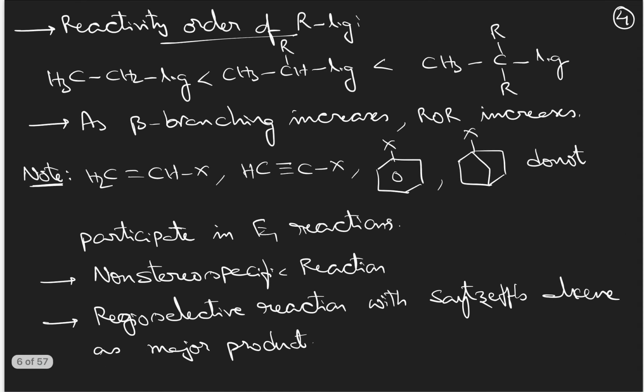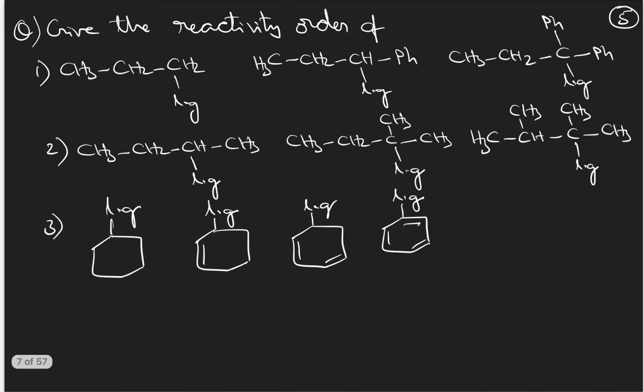Next, it is a regioselective reaction. Already we have discussed, if a double bond can form on the left side and also on the right side, that is with a greater number of alkyl substituents and with a lesser number of alkyl substituents, generally the alkene with more alkyl substituents will be formed as the major product. That is, Saytzeff's alkene will be formed as the major product. Then I have given some questions here to give the reactivity order. Based on the points I have discussed, you have to write the reactivity order.